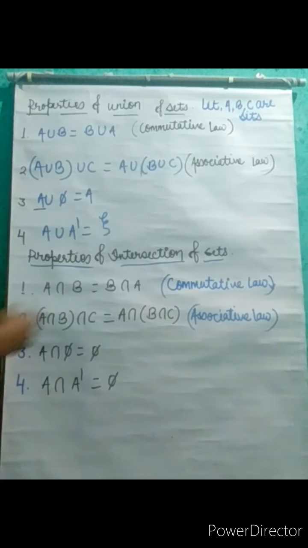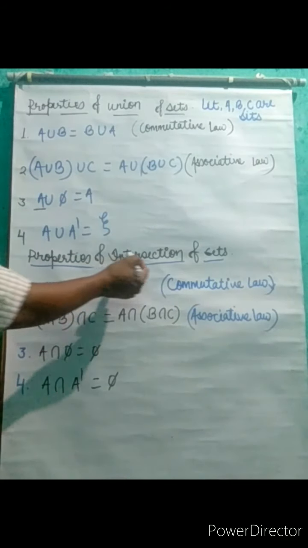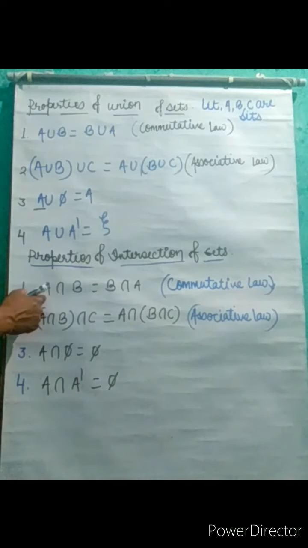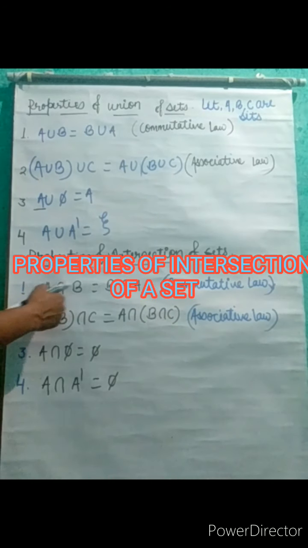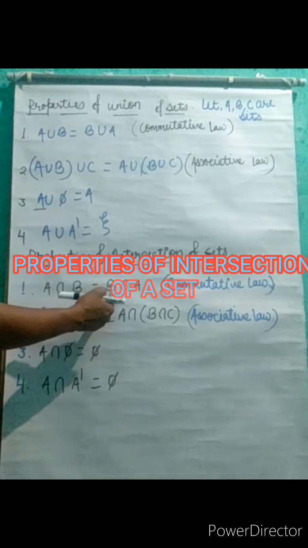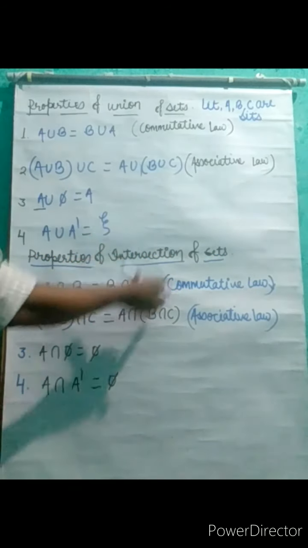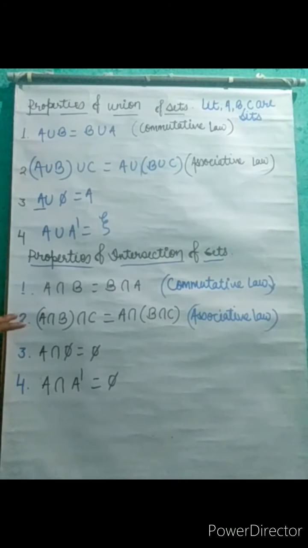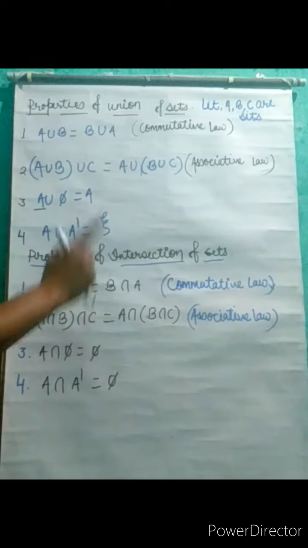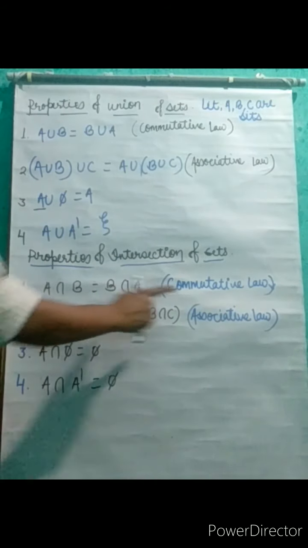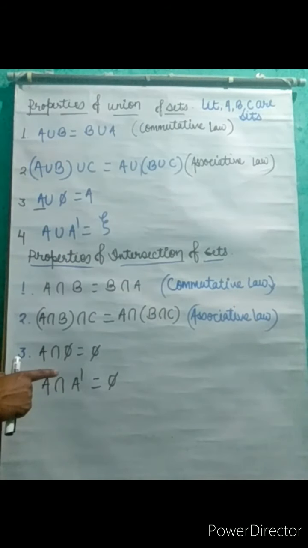Now the properties of intersection of sets. If you are finding the intersection of A and B, or finding the intersection of B and A, both results will come the same. That's why it is commutative. Next, if you change the order of sets in intersection, the result will come the same. That's why it is the law of associativity.